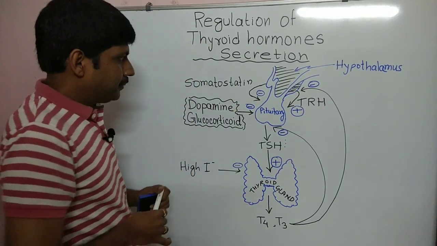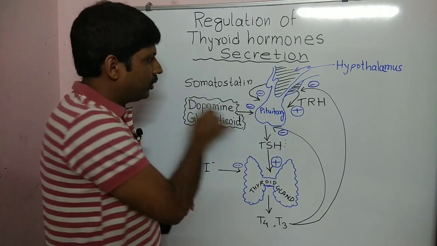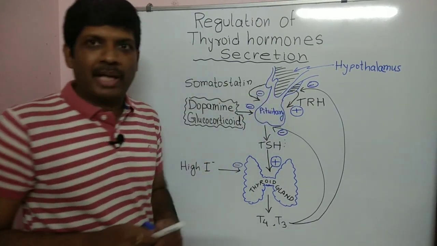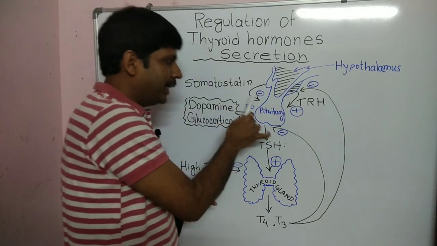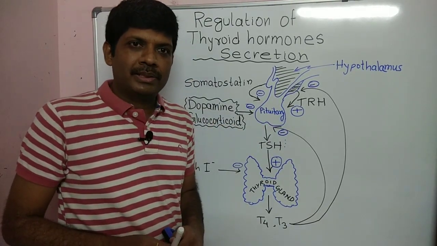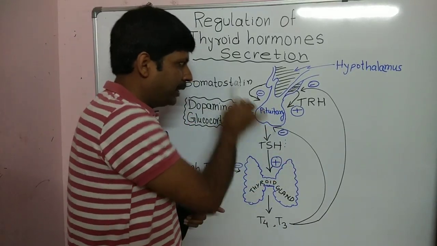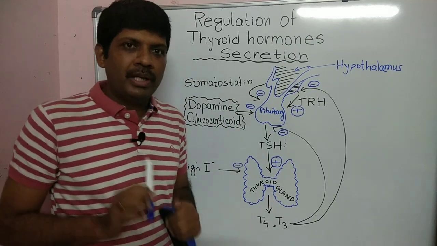Another factor is somatostatin. As we all know, somatostatin is also released from the hypothalamus. Now the hypothalamus releases somatostatin, which inhibits the pituitary gland from releasing TSH. So release of TSH is inhibited by somatostatin and thereby T4 and T3 are also inhibited.